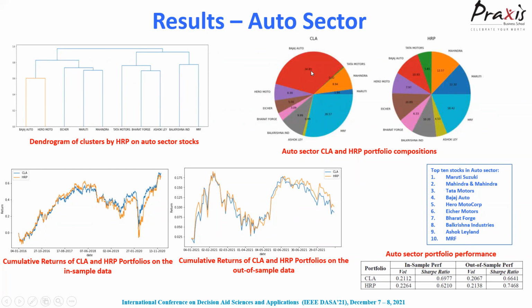This is CLA, which looks much more skewed, and this is HRP, which is very, very uniform, and that is the strength of this particular approach. It's supposed to work better on the out of sample data because of the more diversification that it achieves. And these are the 10 stocks in the auto sector which have been chosen based on the